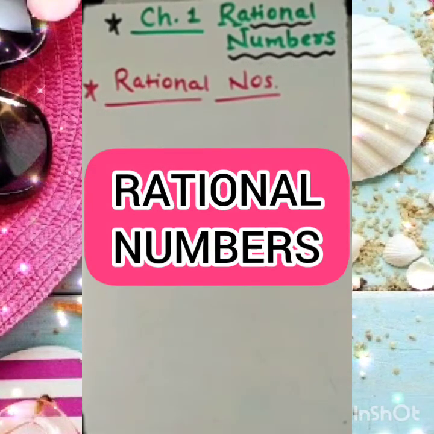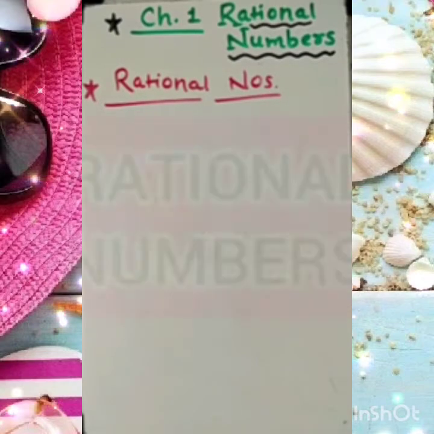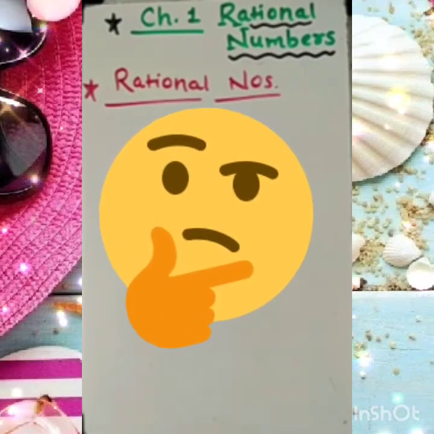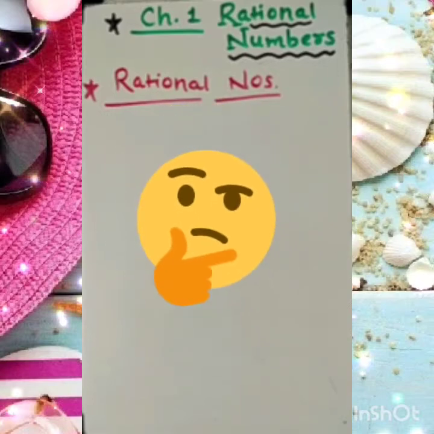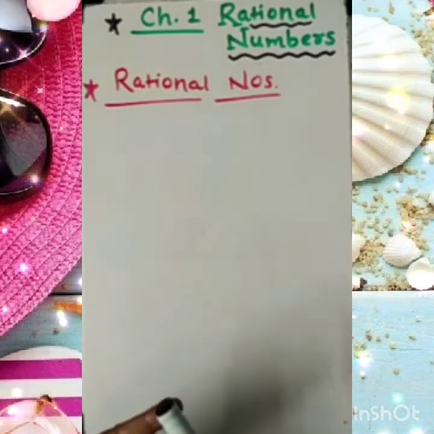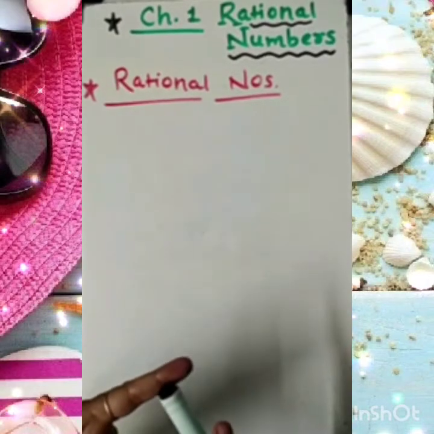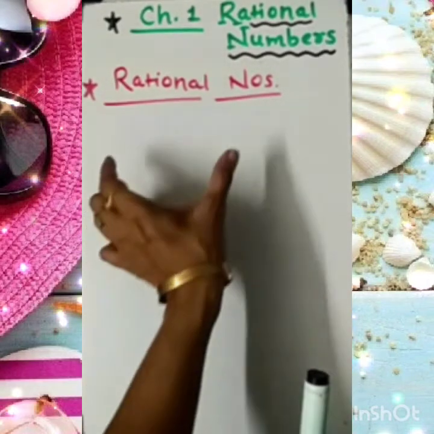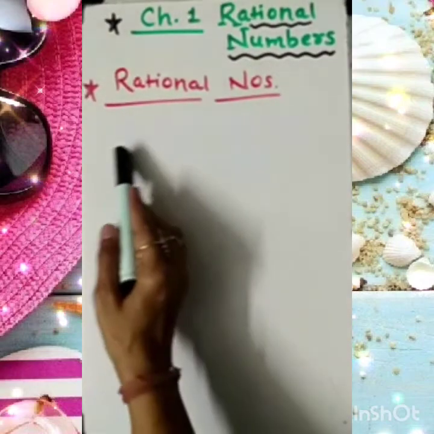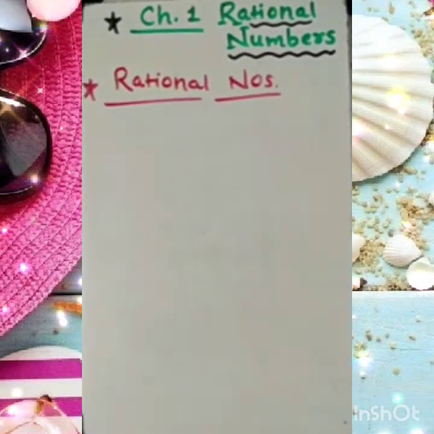So let's work out the set of rational numbers. The question in your mind: after all, what is the set of rational numbers? Sorry to say, unlike the set of natural numbers, whole numbers, and integers, we are not able to write particular numbers inside the set exactly. So how to define it?